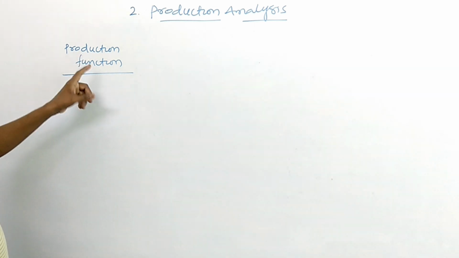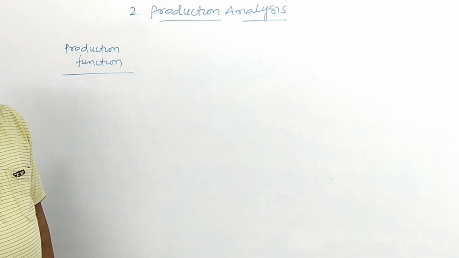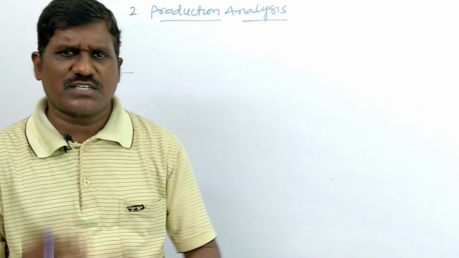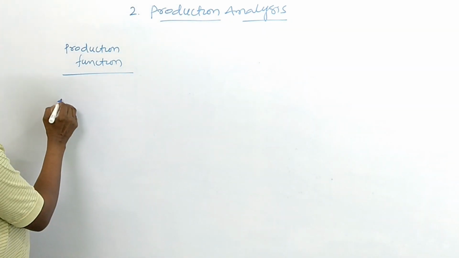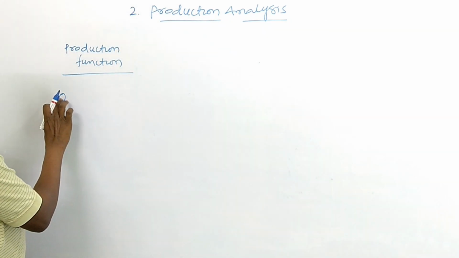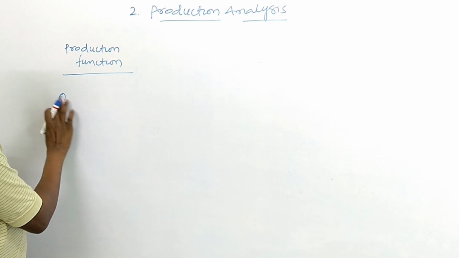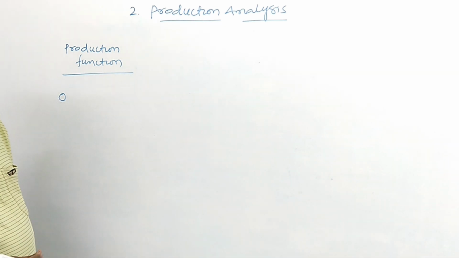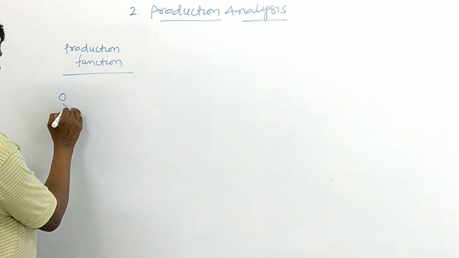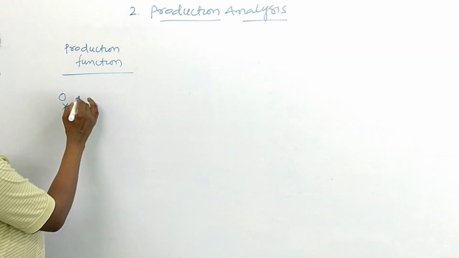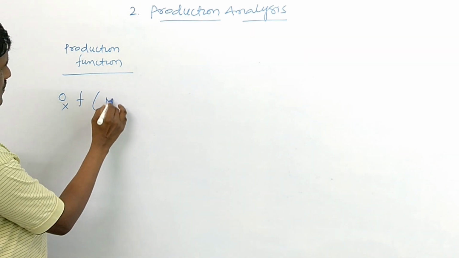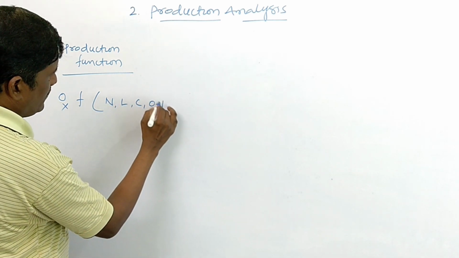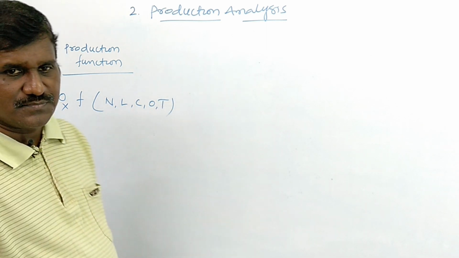Here, production function. What is the production function? The relationship in between production and production factors is called production function. For example, this is an output. We can say O means output, or you may take Q also, quantity. It's a symbol to identify. Output of X good is a function of land, labor, capital, organization, technical progress.